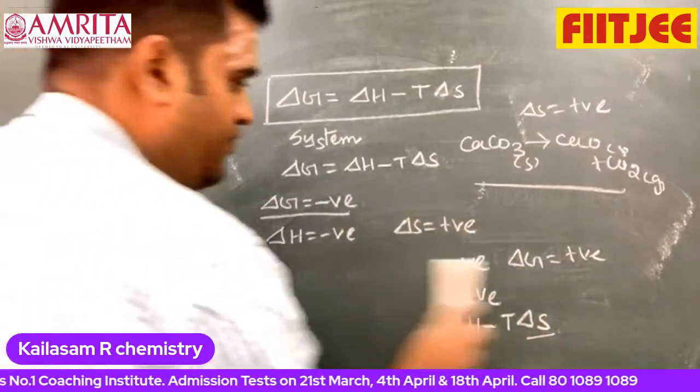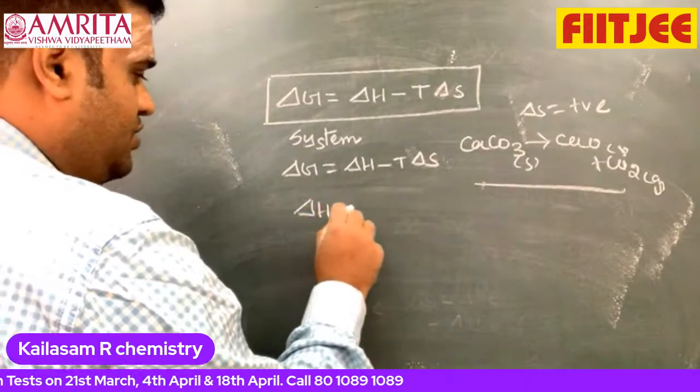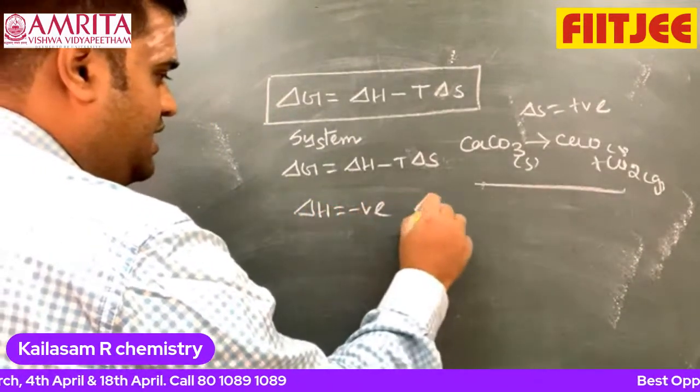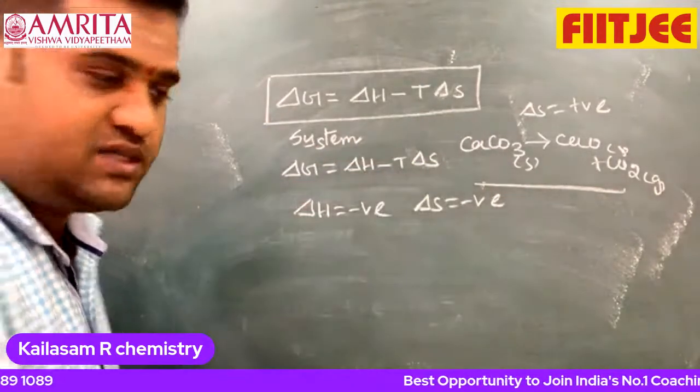Suppose now delta H is negative and delta S is negative. I can say the reaction is favored at lower temperature. How?